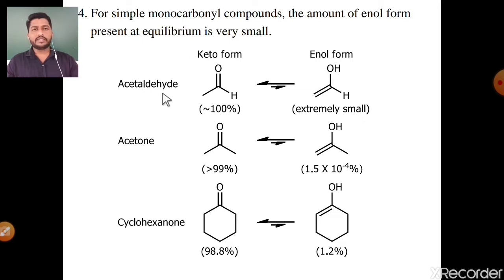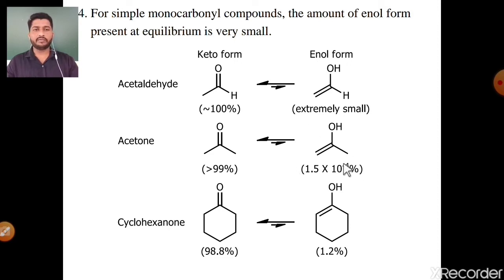The first example is the acetaldehyde molecule, where the keto form is 100% and its enol form is extremely small. Acetone is also a monocarbonyl compound, the keto form is greater than 99% and its enol form is 1.5 into 10 raised to minus 4 percent, which again is extremely small.